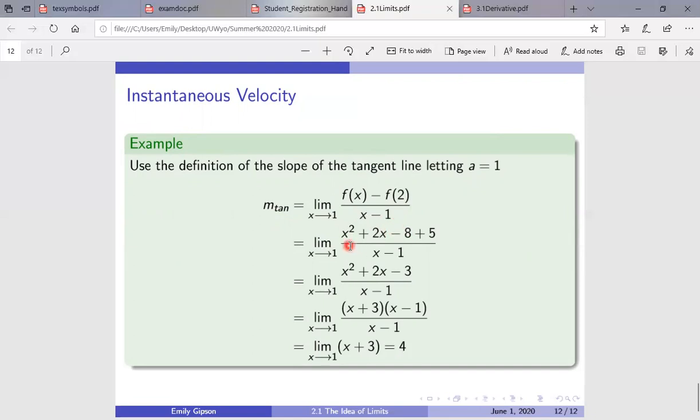So I plug in all my values, and my original f of 1 value is -5. So a negative times a negative equals positive. That's why we get that plus 5 right there. So we have x squared plus 2x minus 8, that's our function, plus 5 all over x minus 1. We can simplify and get x squared plus 2x minus 3 over x minus 1. And when we factor our polynomial on top, we get x plus 3 times x minus 1. Well, my x minus 1s are going to cancel, so then I'm just left with the limit as x approaches 1 of x plus 3, and that's going to equal 4. So the slope of my tangent line in this case is 4.